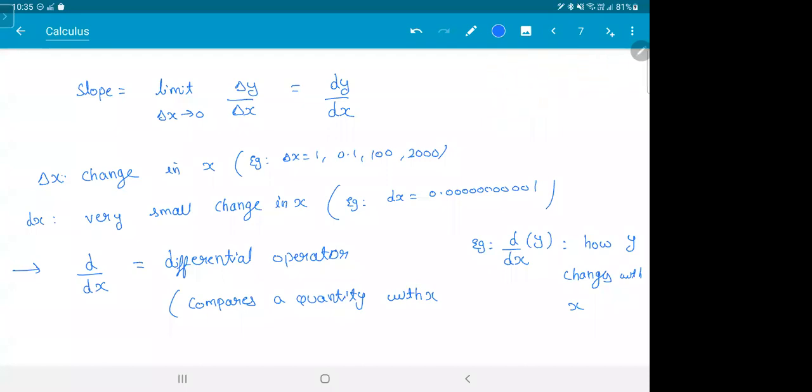So you're comparing any 2 quantities. The y and x could be anything. A differential operator simply tells you how one quantity changes with another. That's the only thing you need to know. None of this comes in the exam. This is all just for your understanding. I'm trying to build that base, because if I suddenly start with the formula saying this is the differential, you will think what nonsense is this. I don't want you to learn that way.